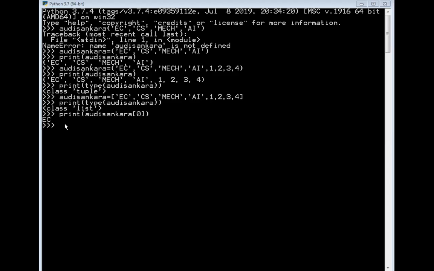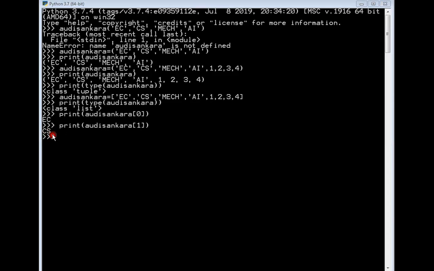I just need to change the index number itself. Whenever I specify the index number 1 here, you can clearly notice that the output I got is computer science. So CS is the output.